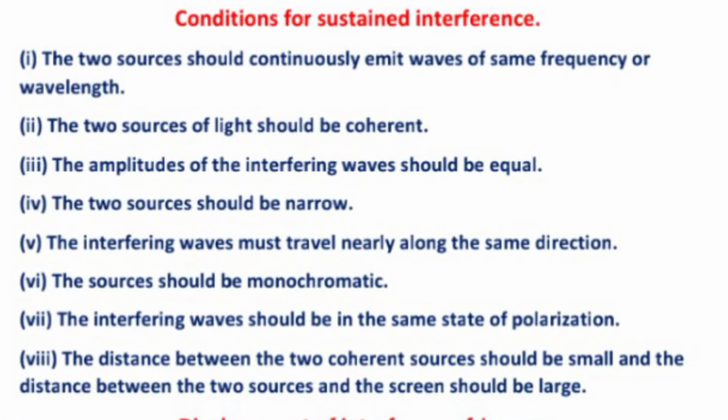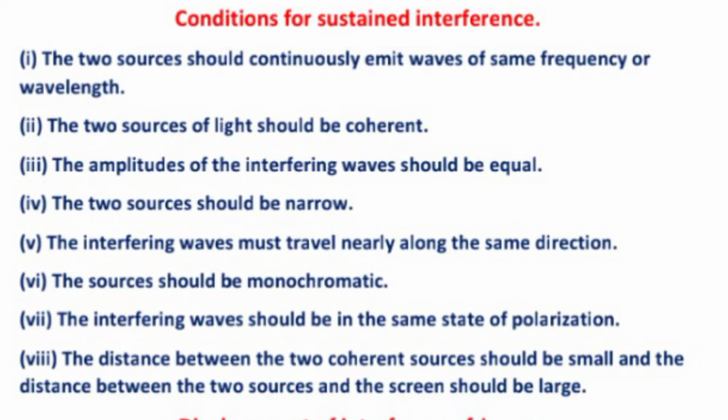The two sources should continuously emit waves of same frequency or wavelength. Number two, the two sources of light should be coherent. Number three, the amplitudes of the interfering waves should be equal. Number four, the two sources should be narrow. Number five, the interfering waves must travel nearly along the same direction. Number six, the sources should be monochromatic. Number seven, the interfering waves should be in the same state of polarization. Number eight, the distance between the two coherent sources should be small.